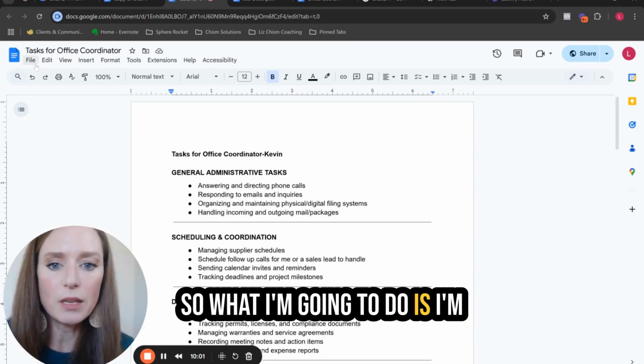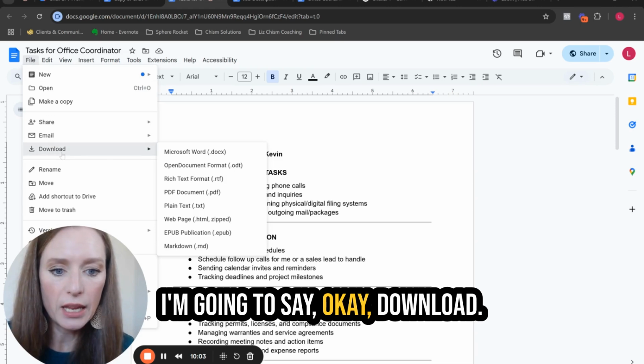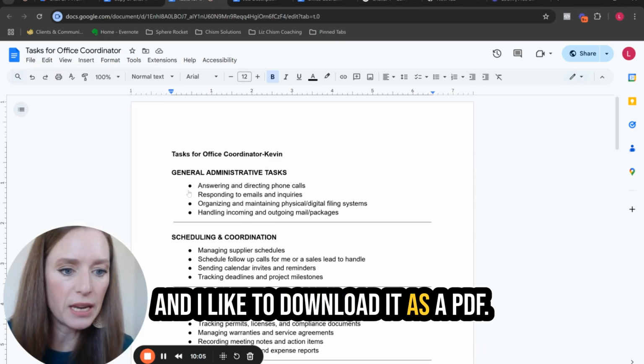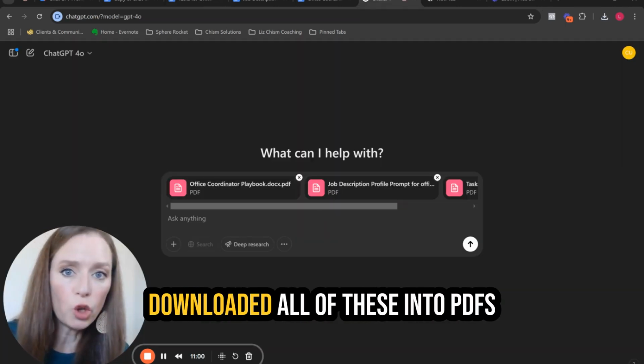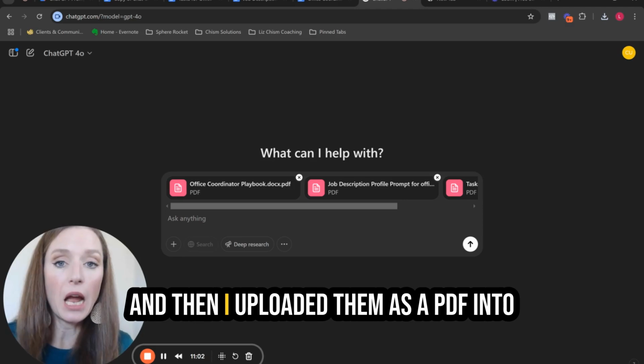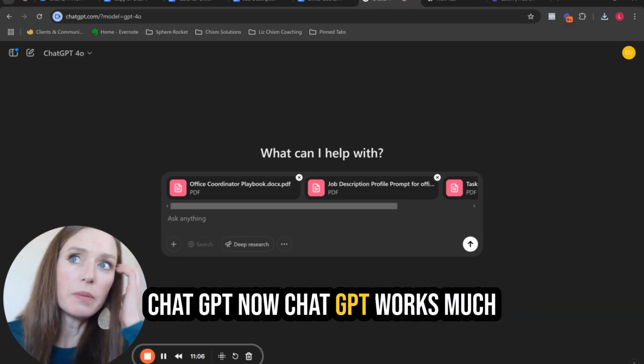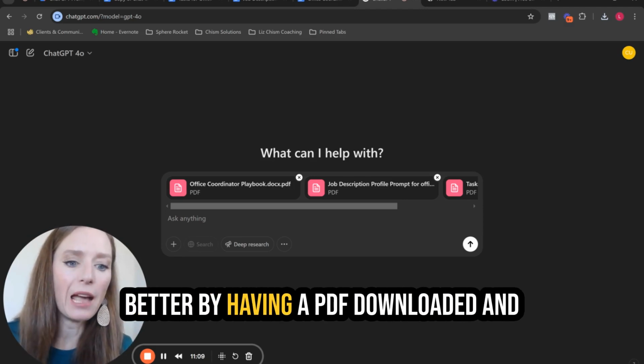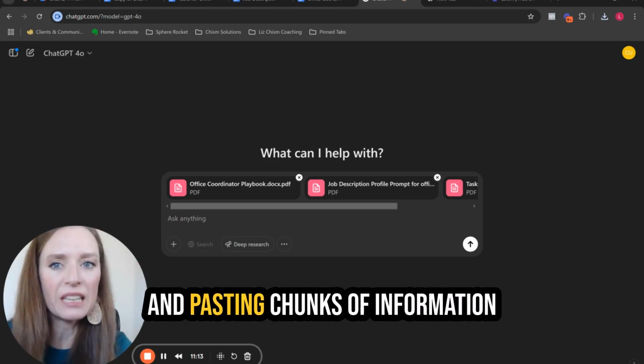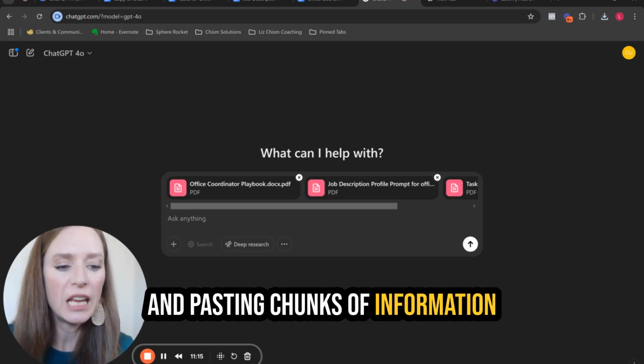So what I'm going to do is I'm going to say, okay, download. And I like to download it as a PDF. What I did is I went ahead and downloaded all of these into PDFs, and then I uploaded them as a PDF into ChatGPT. Now, ChatGPT works much better by having a PDF downloaded and then uploaded into it versus copying and pasting chunks of information into that.